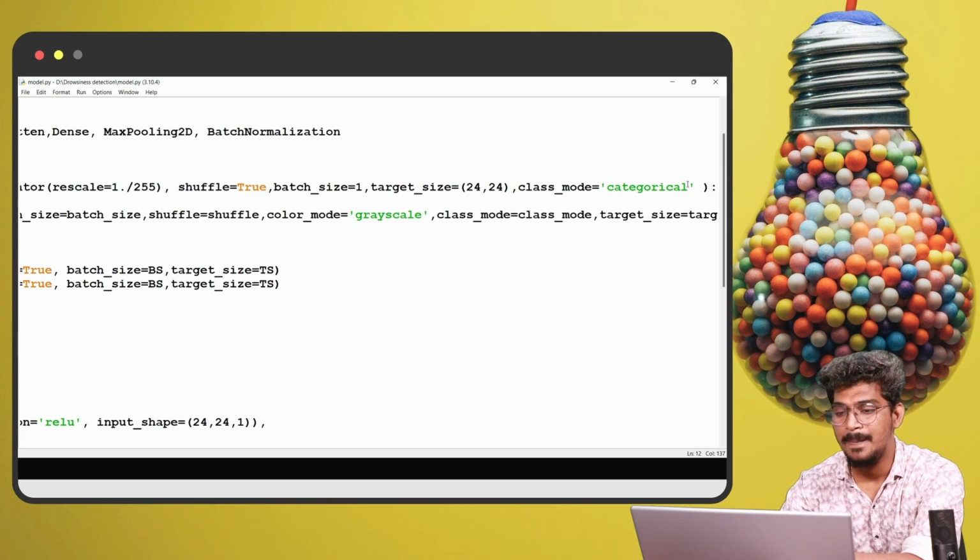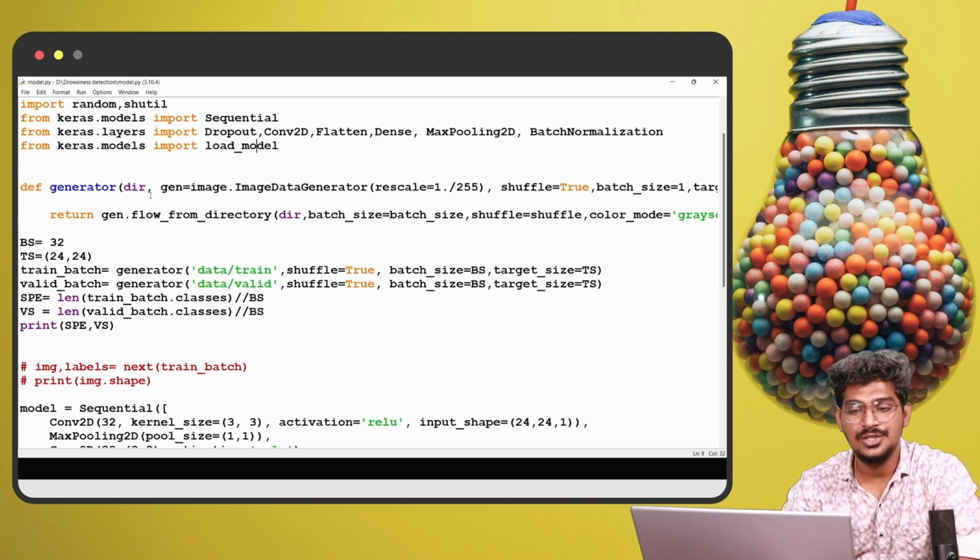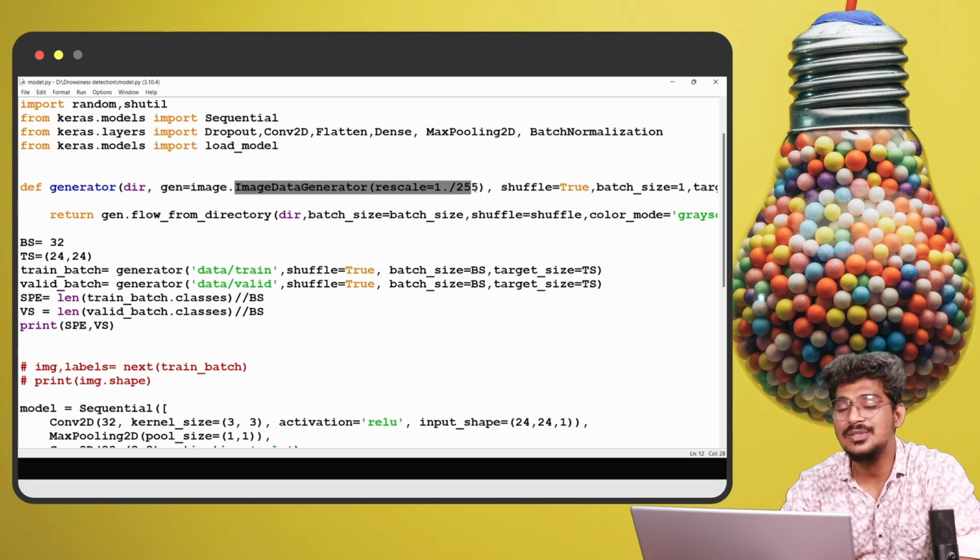So without delay, I'm going to explain this. Now we are going to create one particular function, the directory and generator. The image data generator will be helpful for preprocessing the image, rescaling the image, divided by 255.